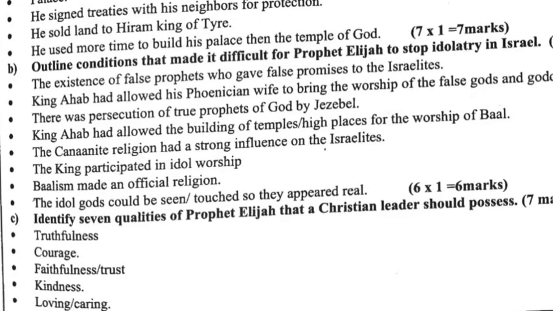Baalism was made an official religion. The idol gods could be seen or touched, so they appeared real. Question 3c. Identify 7 qualities of Prophet Elijah that a Christian leader should possess.